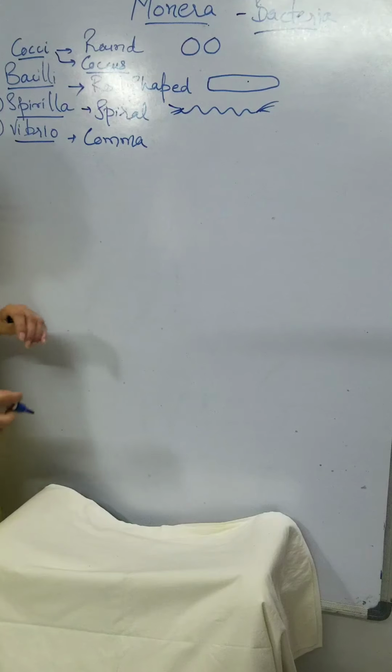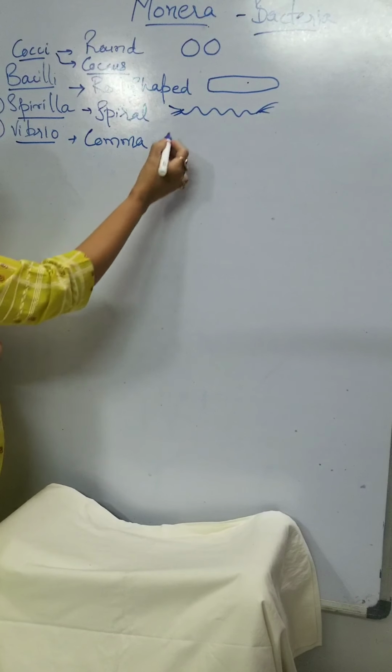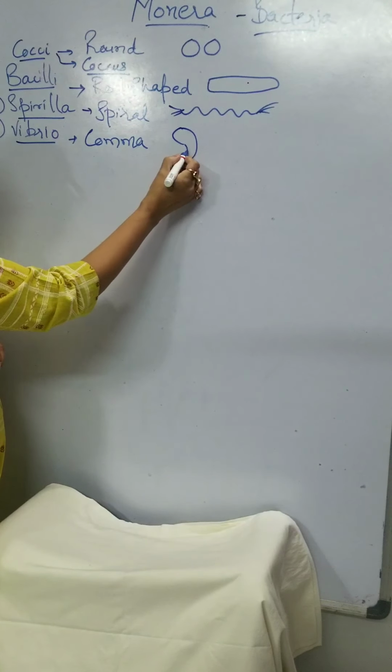What is the shape of vibrio? They are comma shaped, more or less like this, the way we make a comma. So we have seen how many types of bacteria are present according to shapes: cocci, bacilli, spirilla and vibrio.